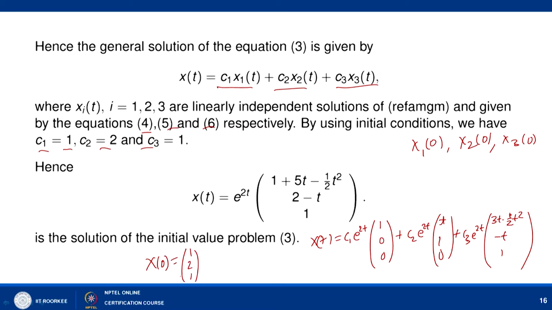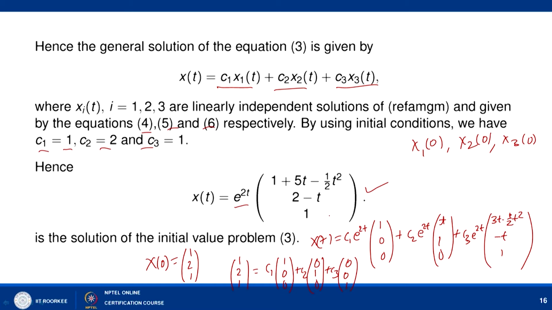When you put t equal to 0, you get (1, 2, 1) equal to C1 (1, 0, 0) plus C2 (0, 1, 0) plus C3 (0, 0, 1), and you can easily check that C1 is 1, C2 is 2, and C3 is 1. Putting these values in the general solution, you can write the solution of the initial value problem as e to the power 2t times (1 plus 5t minus half t squared, 2 minus t, and 1). This is the solution of the initial value problem 3.